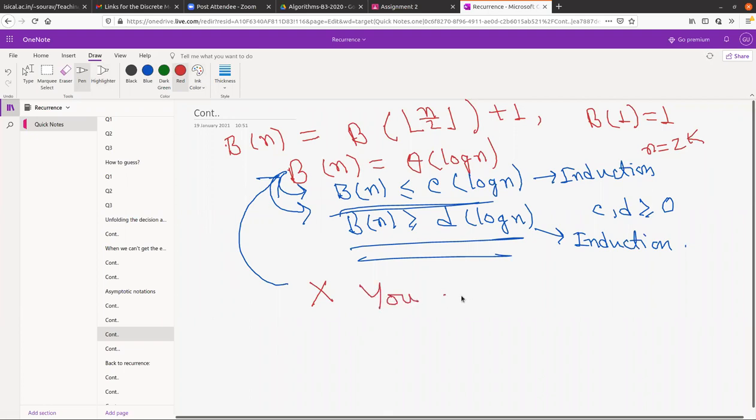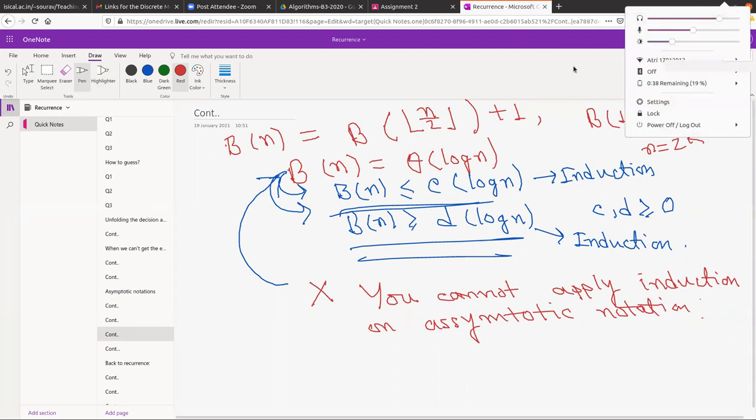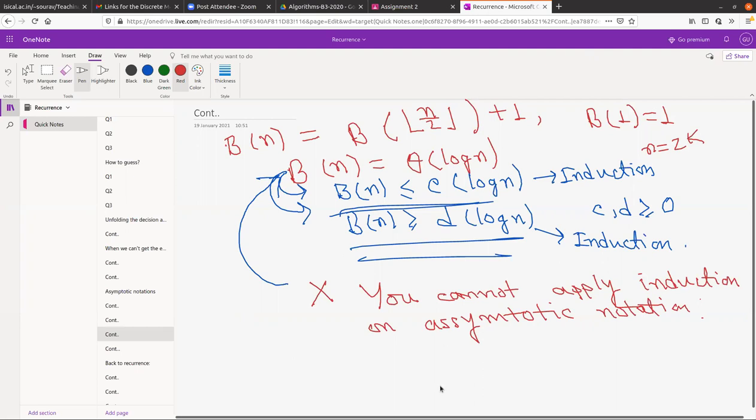Always keep in mind that you cannot apply induction on asymptotic notations. So why is that? Here we have a very interesting example that uses the idea of merge sort to prove something wrong when you are inducting on asymptotic notations.